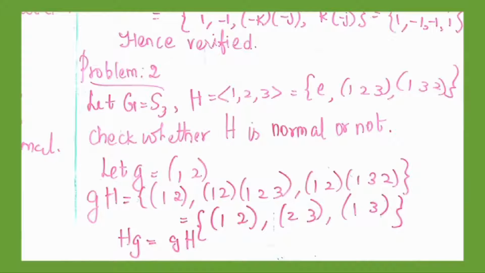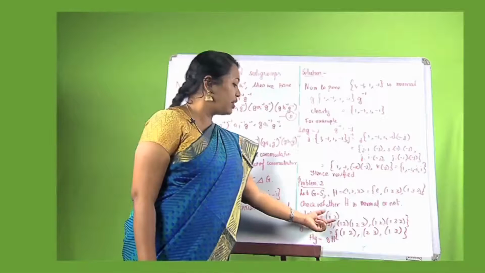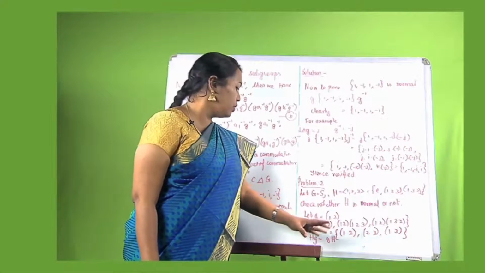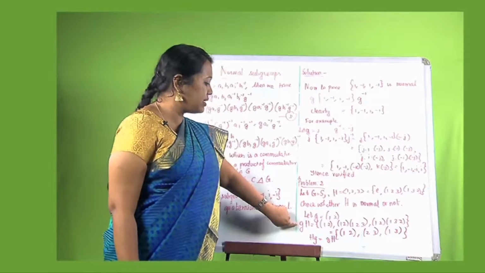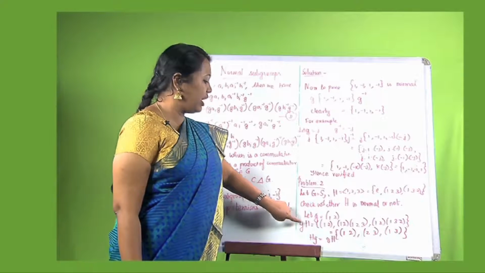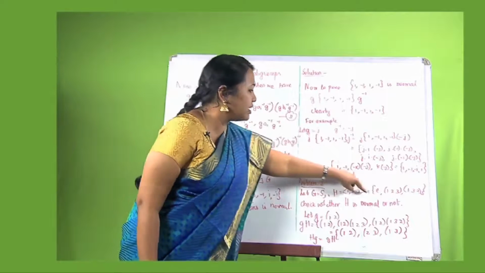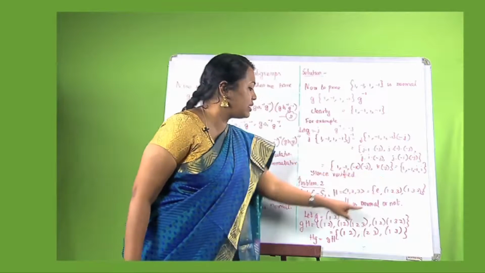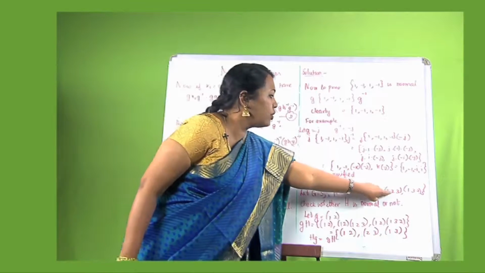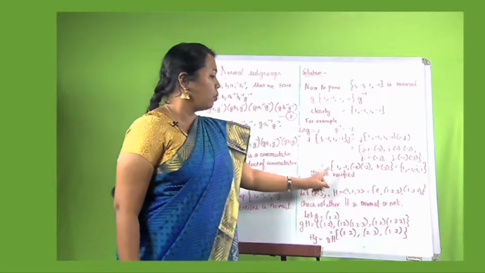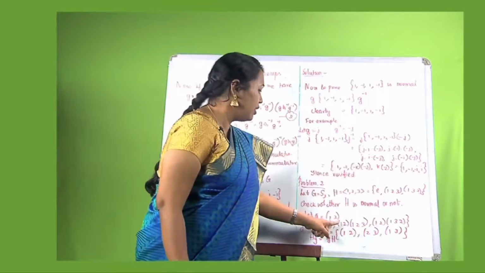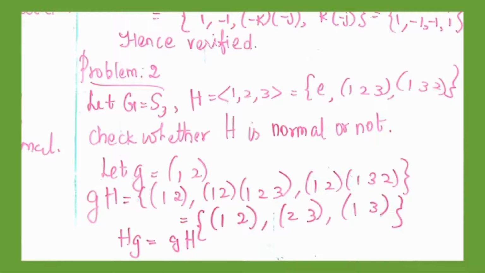Let g be any element. So we are assuming that it is (1 2), and we are doing the product of this element with H. Therefore, gH is equal to (1 2) times these elements. So (1 2) times e will be (1 2). (1 2) times (1 2 3) will be 1 goes to 2, 2 goes to 3. Therefore, it will be (2 3).